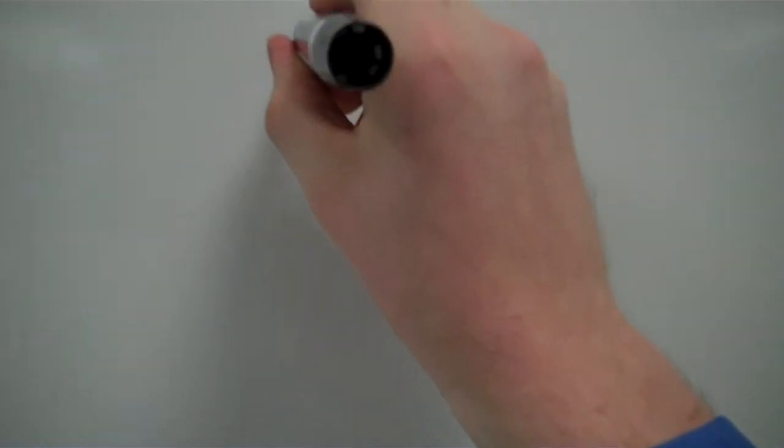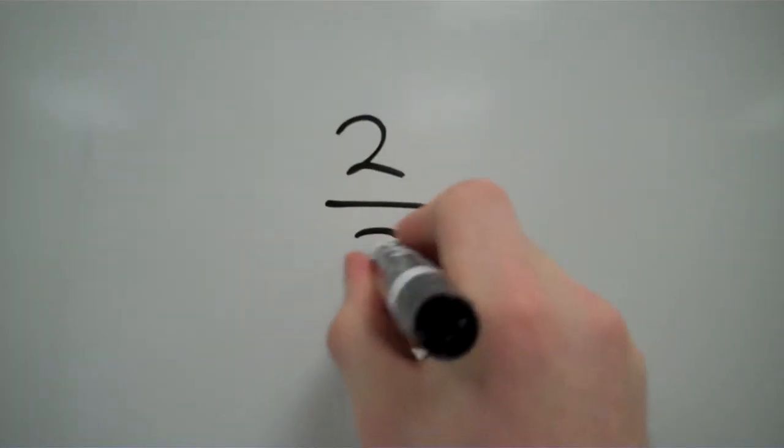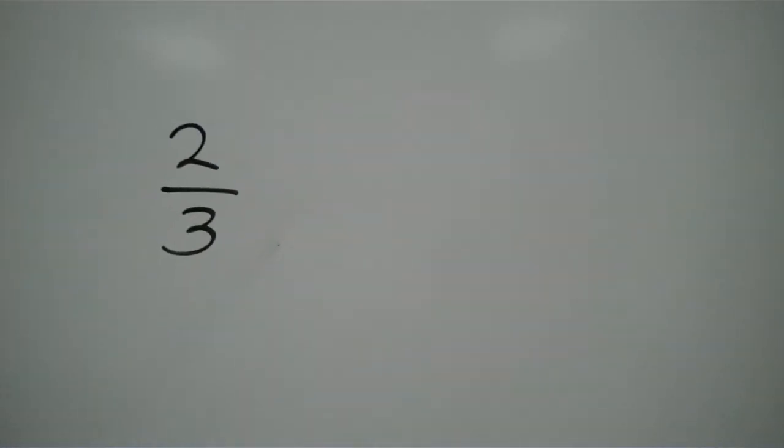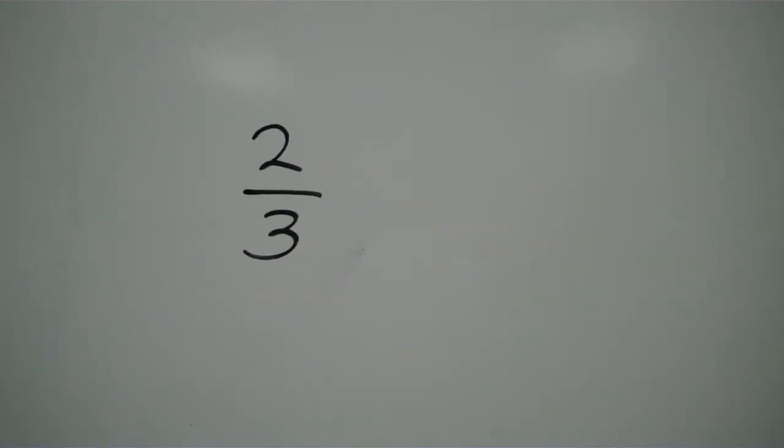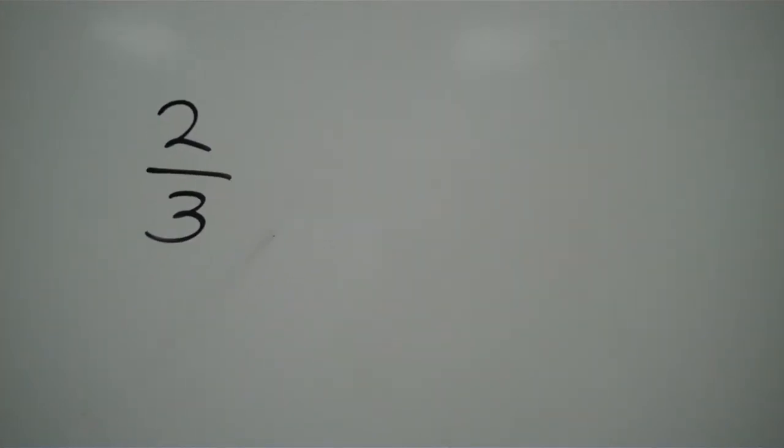So let me do the first one for you. It says 2/3 right there, and this, like you might remember, is our irregular fractions. So we got to turn an irregular fraction kind of like 2/3, because 2/3 we know is going to be a repeating decimal. So it's irregular. It's going to give us a little bit of problems. We got to turn this into a percent.